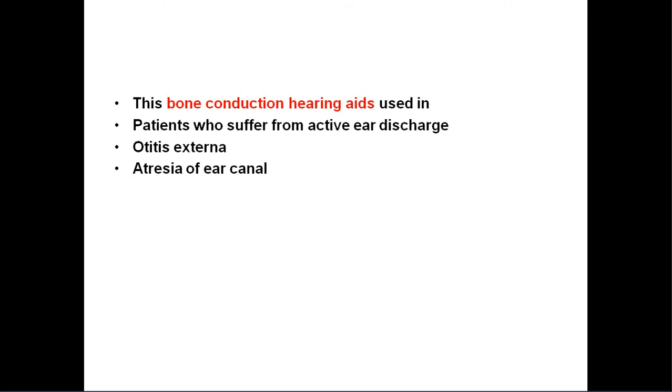If they have any problem in the external auditory canal, they cannot use the air conduction type of hearing aids because of infection and discharge in the external auditory canal, otitis externa, and atresia of the ear canal, which may be congenital or acquired. If there is atresia or acquired stenosis of the external auditory canal, we cannot fit the air conduction type of hearing aids. So in those special cases we need to prescribe bone conduction hearing aids.